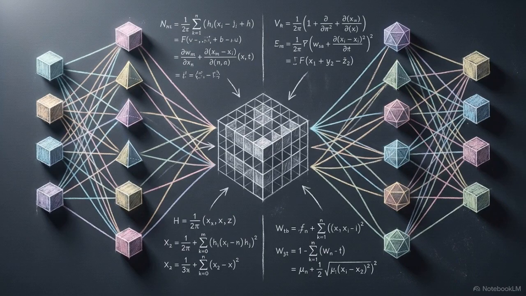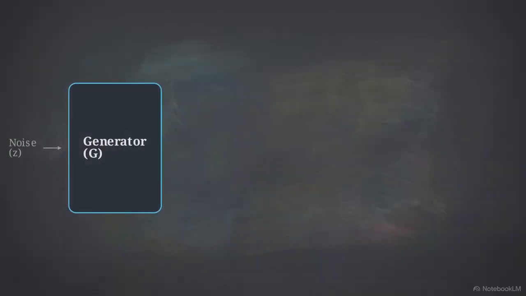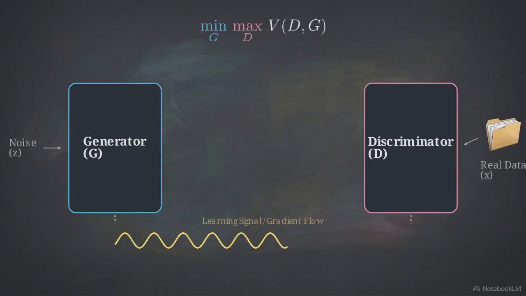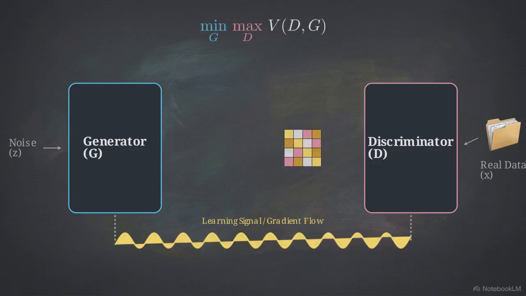Generative adversarial networks, or GANs, shifted the focus from data compression to high-fidelity generation by framing the problem as a game. A generator network tries to create synthetic data from noise, while a discriminator network tries to distinguish those fakes from real samples. This is a zero-sum minimax game. The generator only improves by producing data indistinguishable from the real distribution.